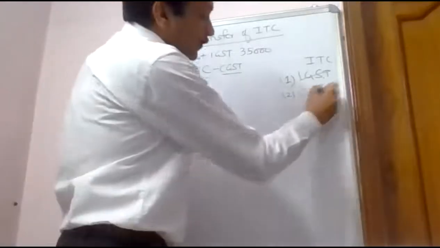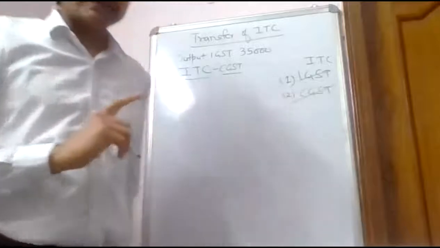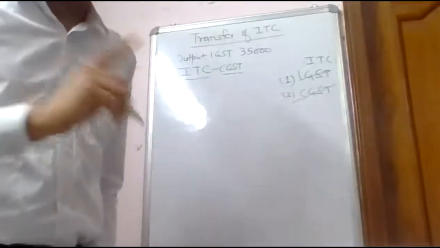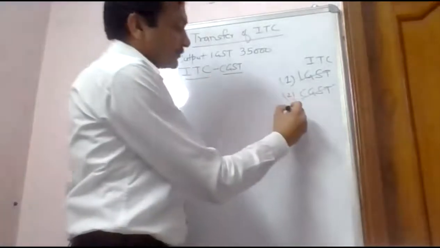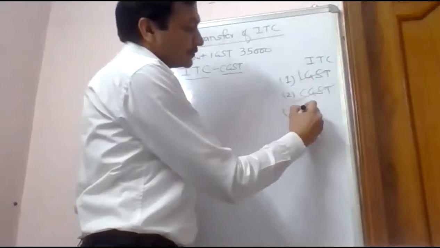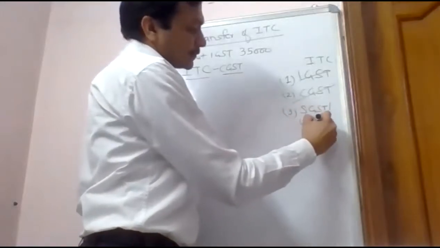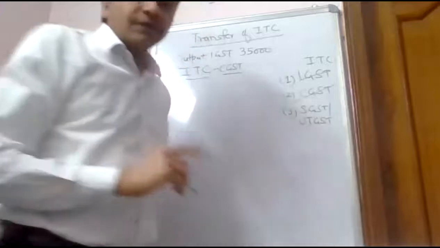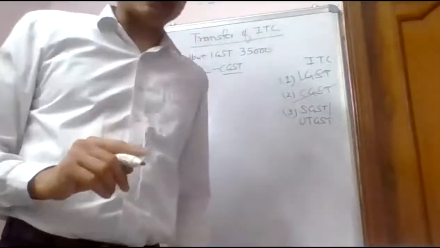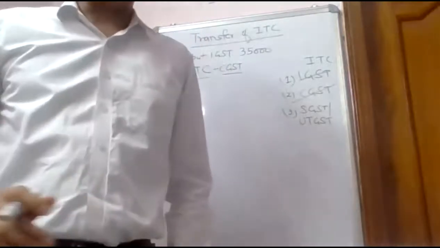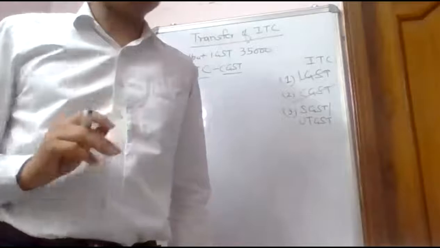When this balance is over, I can think of adjusting my ITC of SGST and UTGST. While discussing the chapter input tax credit, I have discussed this concept in detail. So I'm not going to discuss it again here.